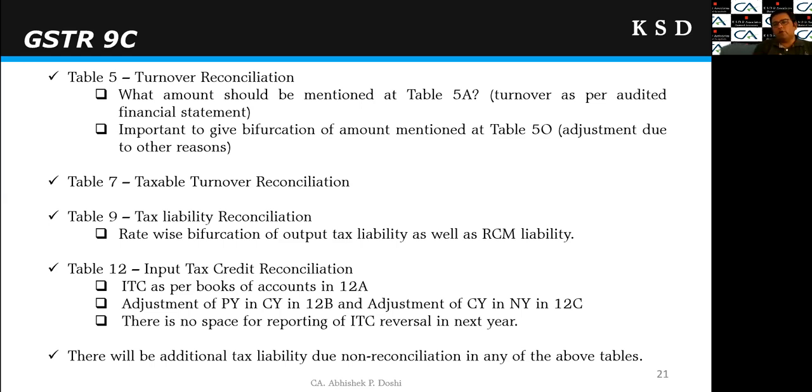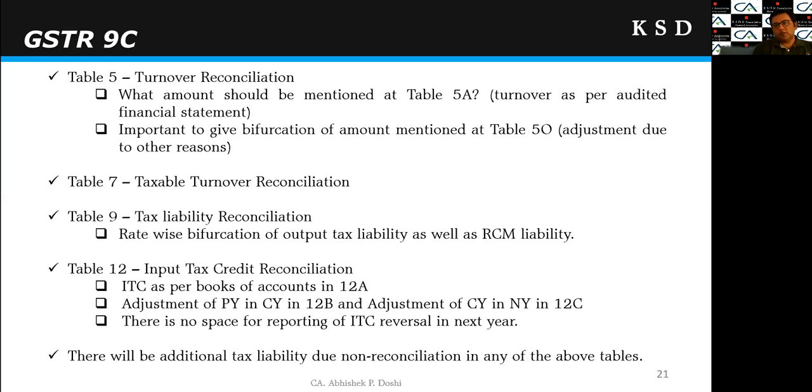Alternatively, one can do this: reflect the figure of revenue from operations, and then if there is any other income on which GST has been discharged, adjust that other income in table 5O, other adjustments. A separate working of the same may be given in the notes, specifying that these are other incomes on which GST has been discharged but not considered under revenue from operations, so they have been added separately in table 5O.